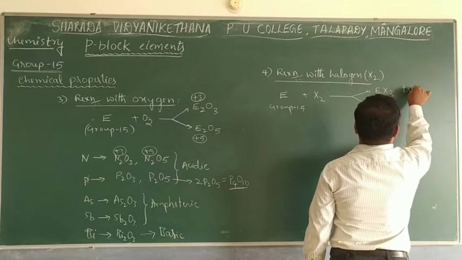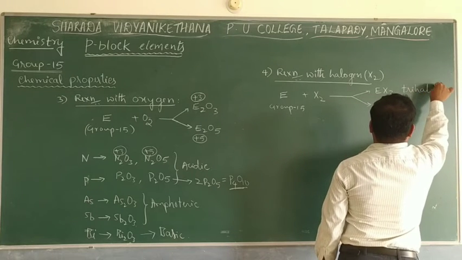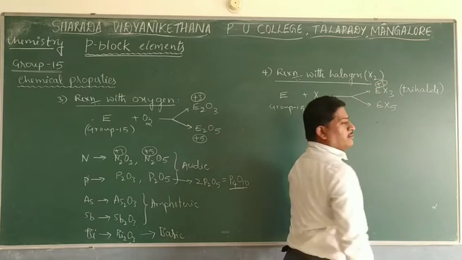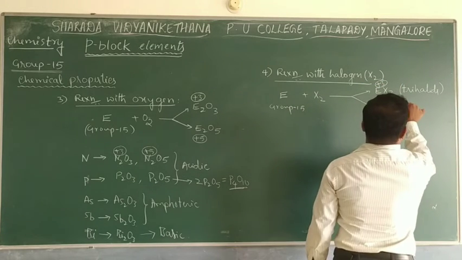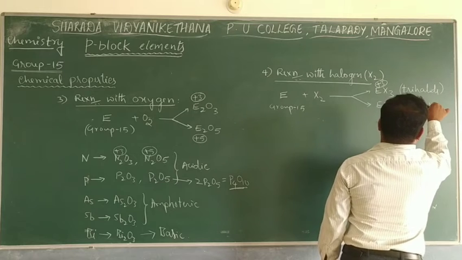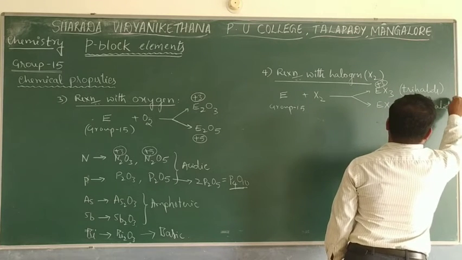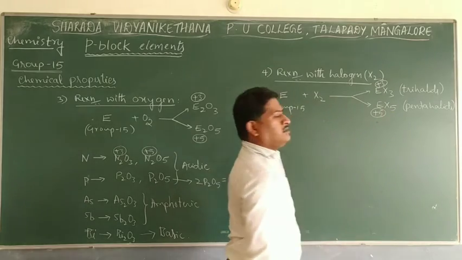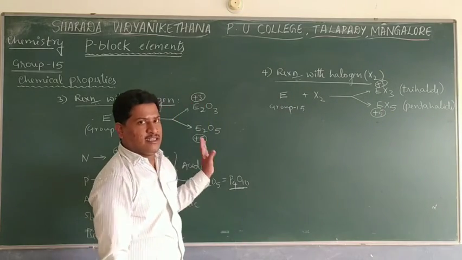The trihalide type is because of the +3 oxidation state of the group 15 element. The other one is the pentahalide, mainly because of the +5 oxidation state. Two types of halides are generated, just like the oxides.